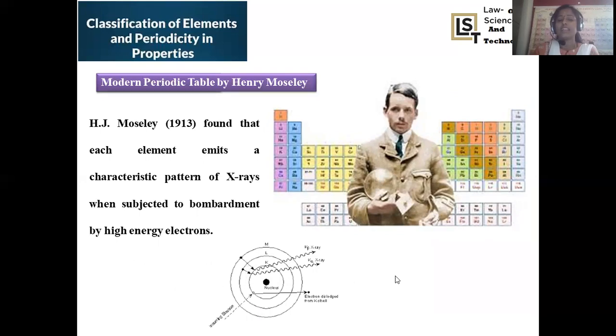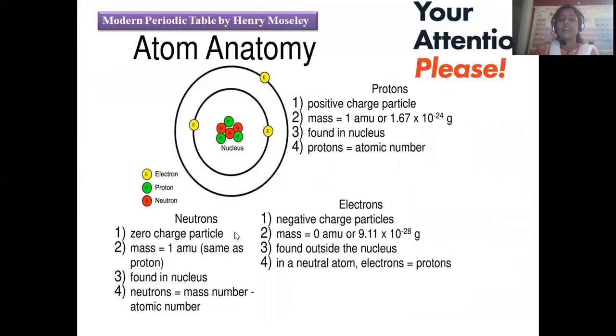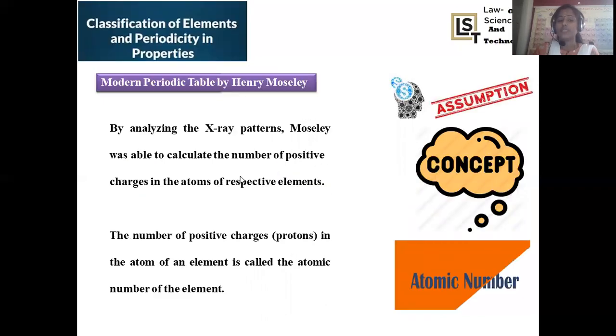If X-rays are moving without any scattering, that indicates no positively charged species are present. And if a certain extent of bending in the X-rays is possible, that denotes the pattern of the protons or nucleons present in the central part of the element, right? So based on this X-ray pattern, he calculated the number of positive charges present in the different elements, right? Various atoms show an increasing number of nucleons, so the proton number is gradually increasing. That was purely analyzed based on the X-ray pattern.